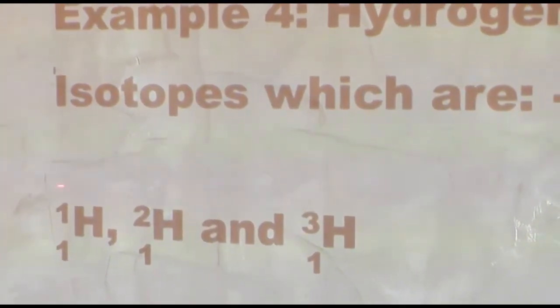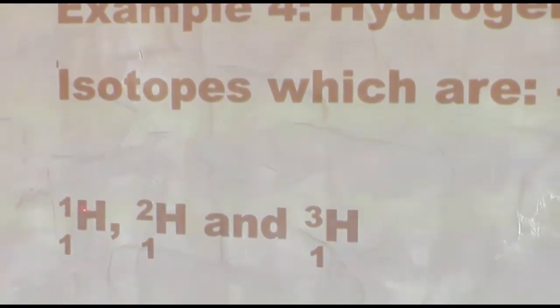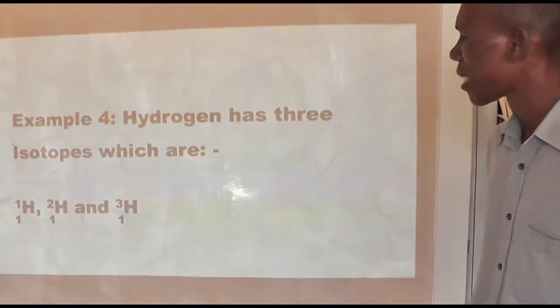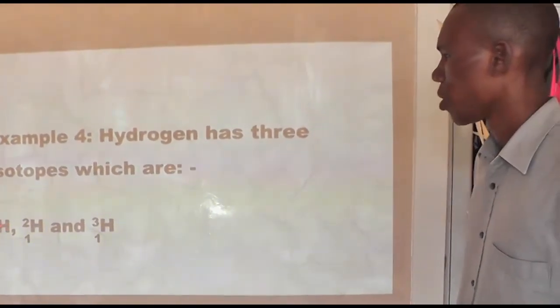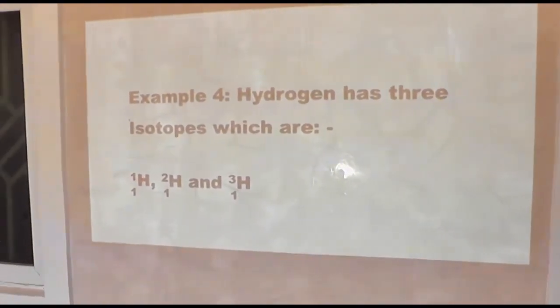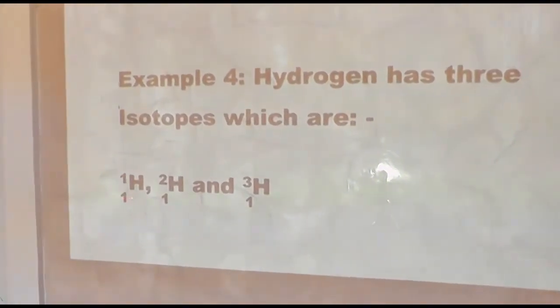Hydrogen 1 has 1 proton, and it also has atomic mass 1. Hydrogen is the only element in the world that has no neutron. Hence, hydrogen is usually regarded as a proton. Looking at the first hydrogen isotope, it has atomic mass 1, atomic number 1.